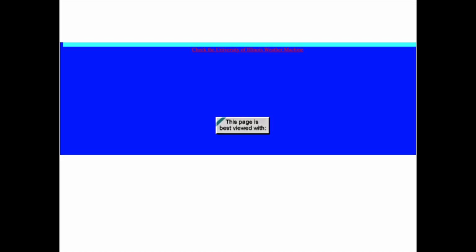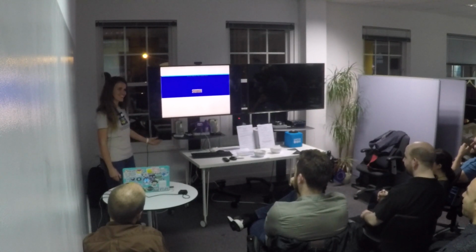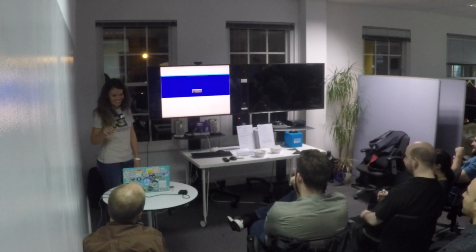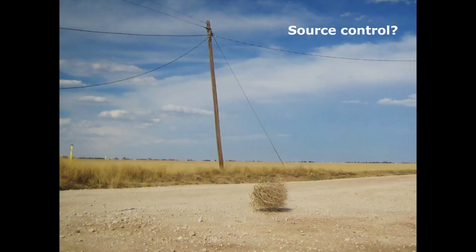So now we have to garnish it in our favorite browser recommendation window. So best viewed in Netscape or IE. Not like you had much other choice, but you know. So I think we're done. That was it.